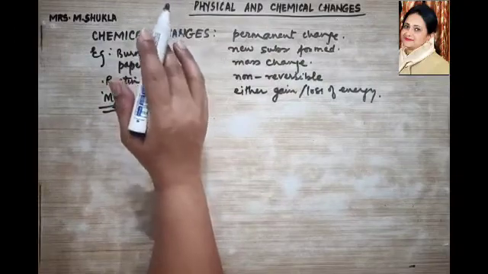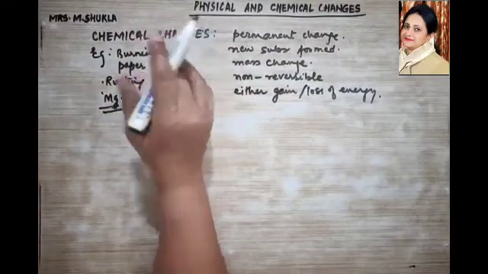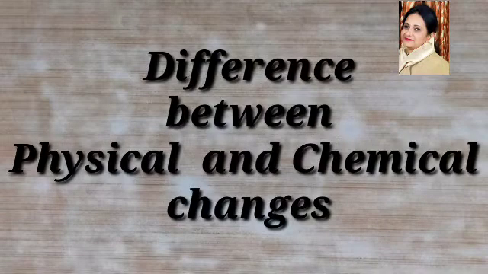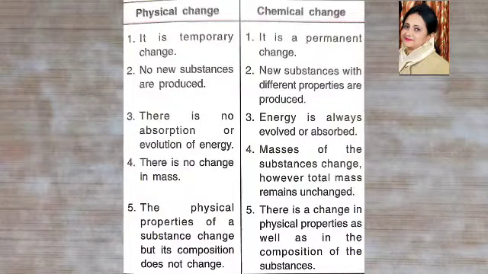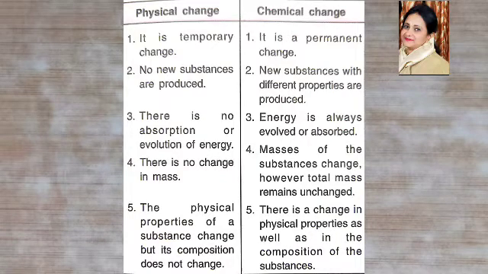is a physical change, right? Now let us look at the difference between the physical and the chemical changes. Physical change, it is a temporary change, and chemical change, it is a permanent change. Physical change, no new substance is formed. Chemical change, new substances with different properties are produced.